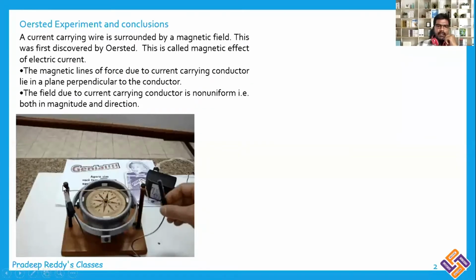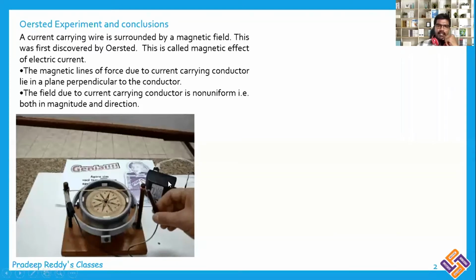So when you make the circuit, current flows through this copper wire, and remember that it is not laminated copper wire, it is open. There is no plastic material. You are not insulating the copper wire.